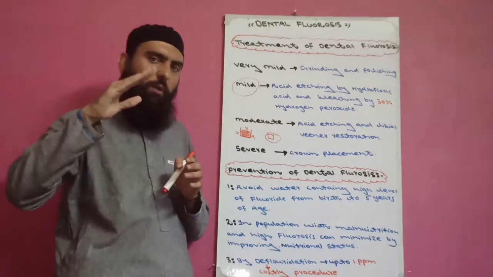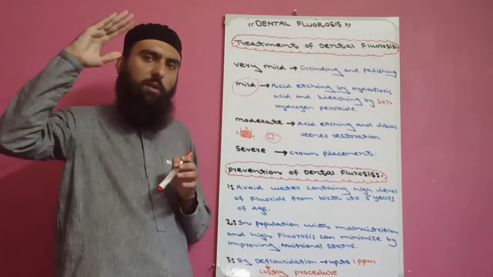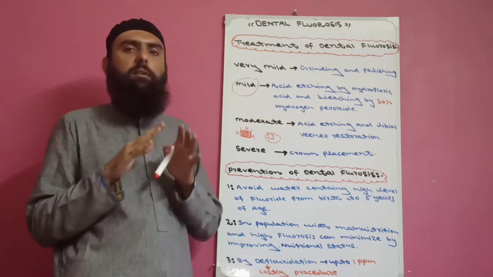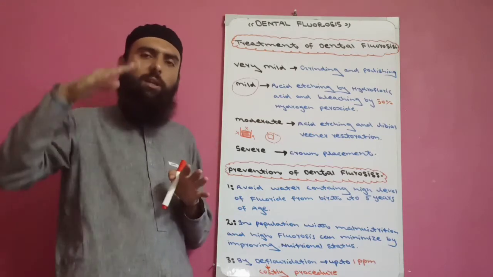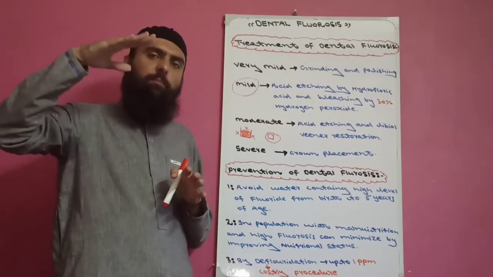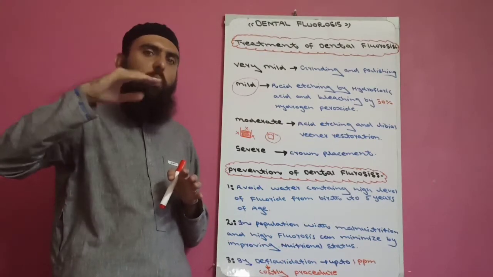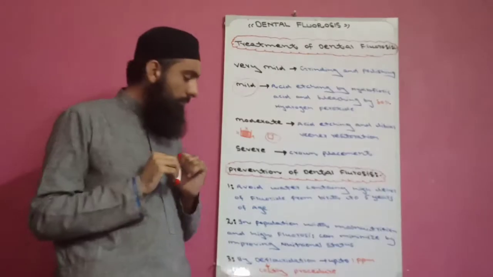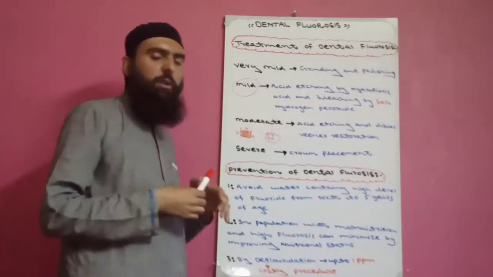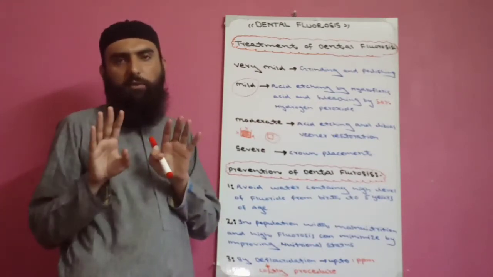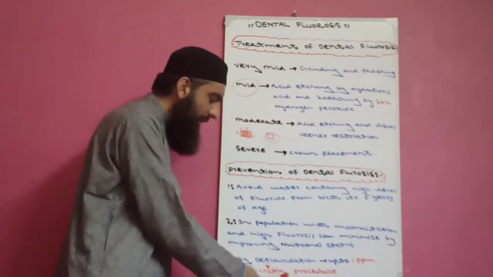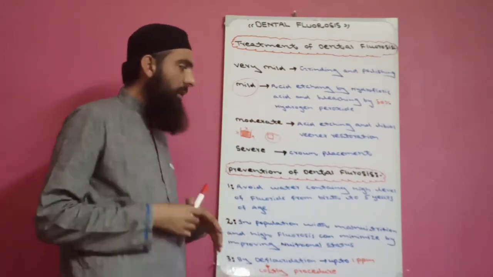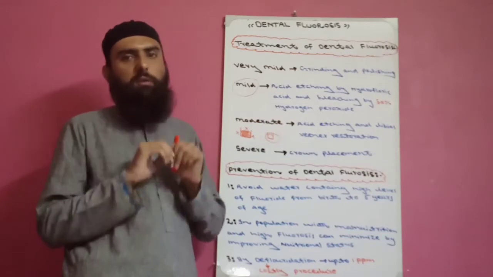Down gradation of fluoride concentration in water is called defluoridation. But everywhere we cannot do defluoridation because it is a costly procedure. By these 3 methods we can prevent dental fluorosis.